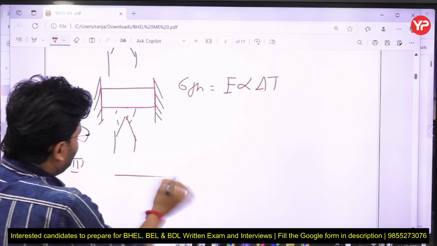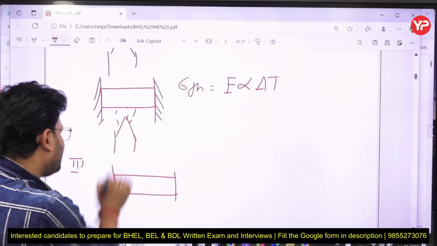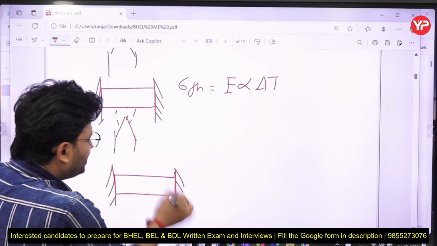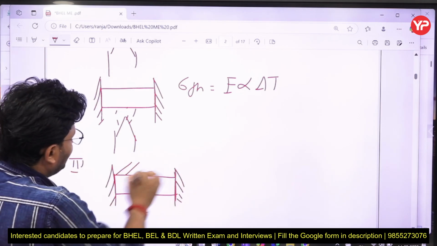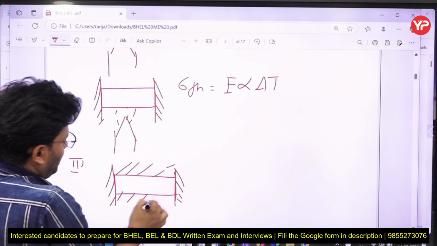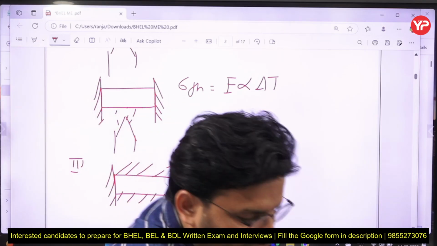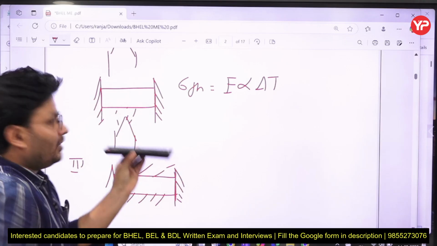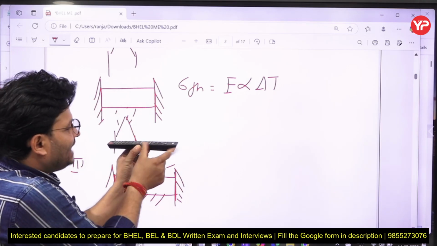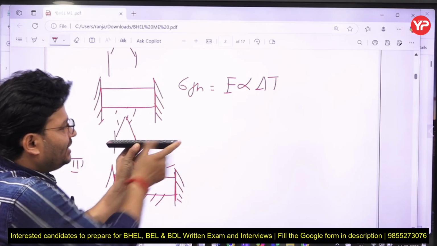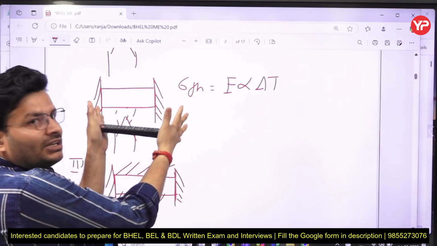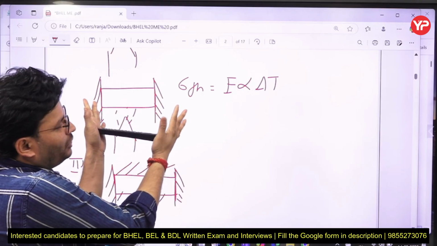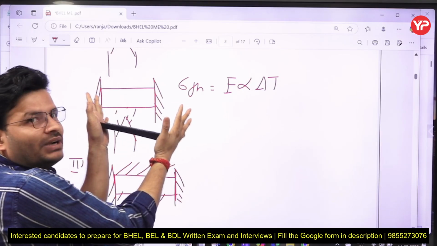Okay. Now the third case that I want to discuss here, case number 3. Now this is one of the rods, my dear friends, which is fixed in the x direction as well as in the y direction also. Any object you have, let's assume this is the object I have right now. As I heat it, it can expand in the x direction, right? So if I fix it, then in which direction is stress coming? Only one direction, the x direction.